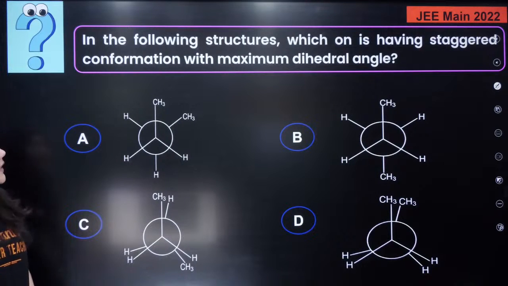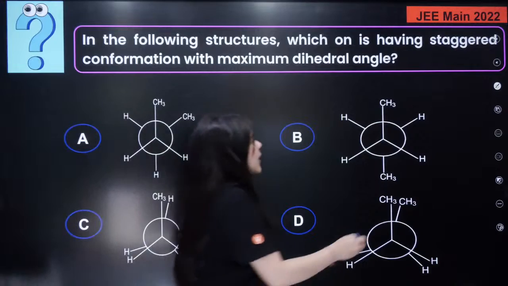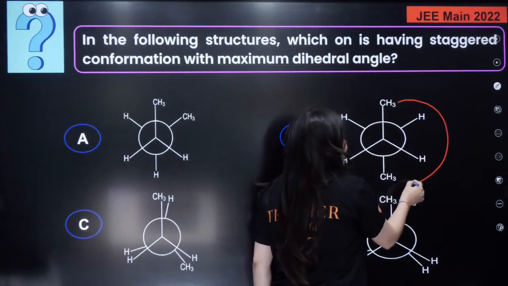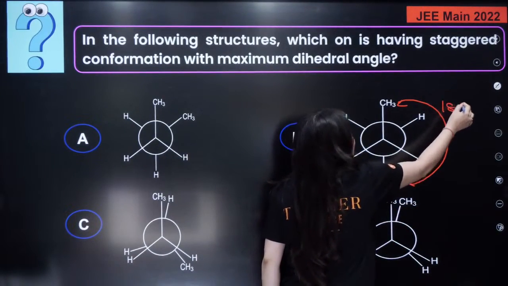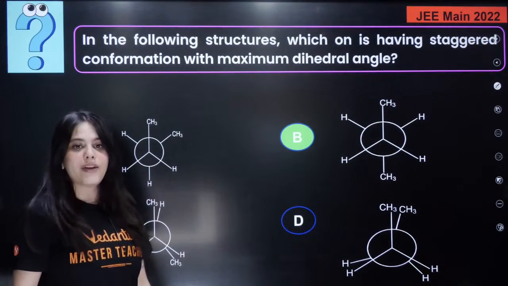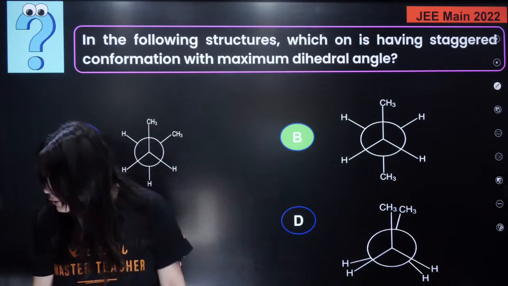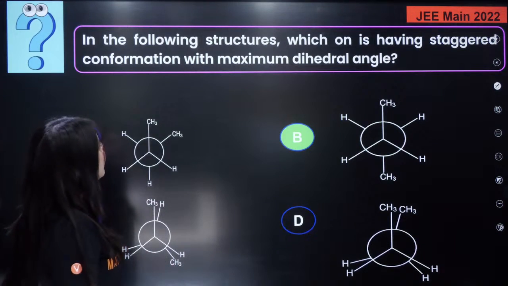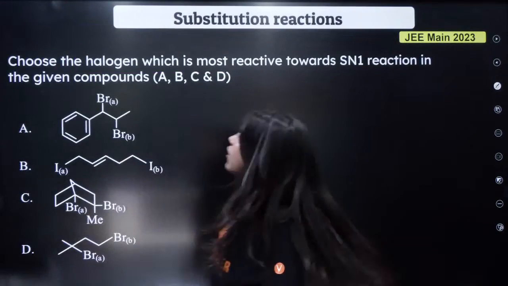B. Someone has told me B. Very good. Whoever has answered B is extremely right. Can you see here? The dihedral angle is 180 degrees. Hence, this is the answer. B is the answer. Very, very good, everybody. Okay? Chalo, next question is on your screen.